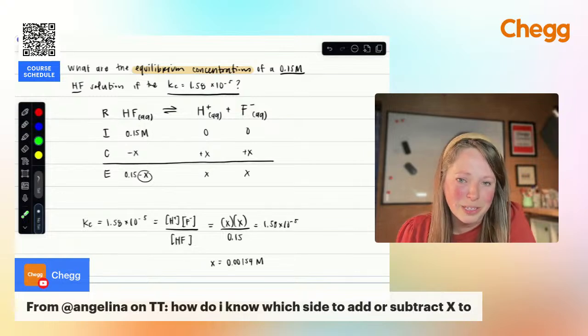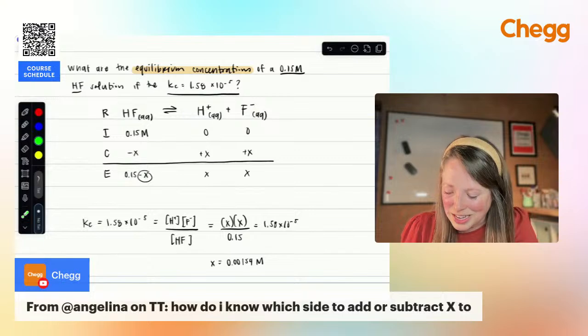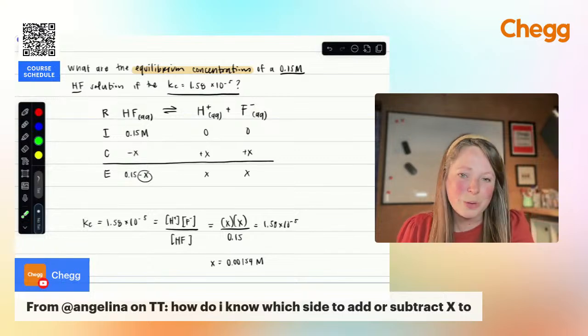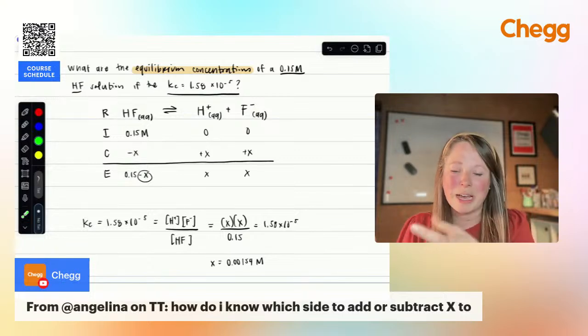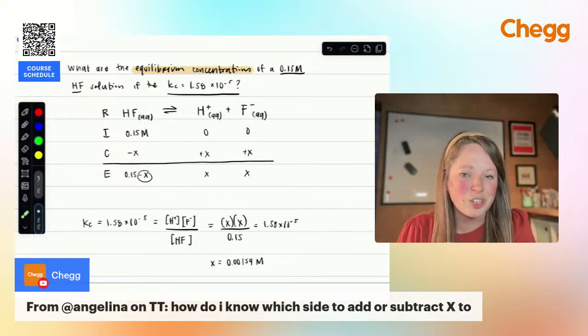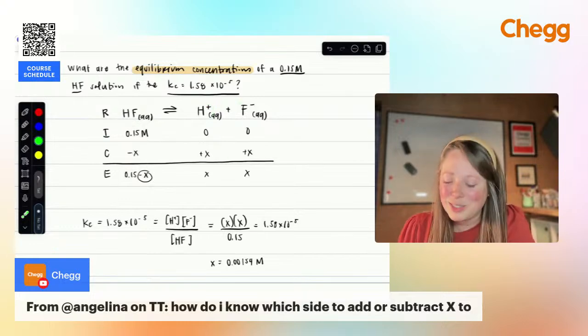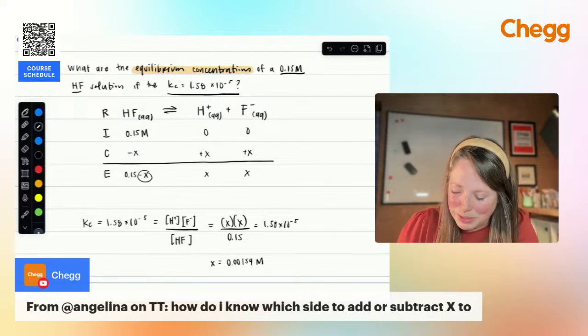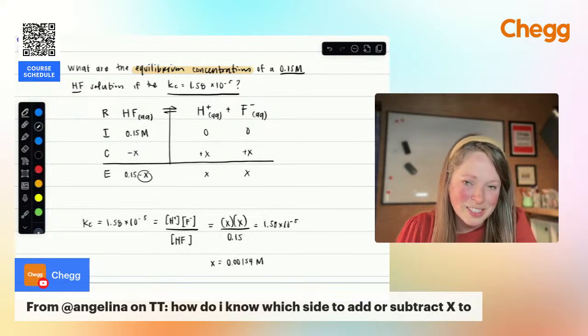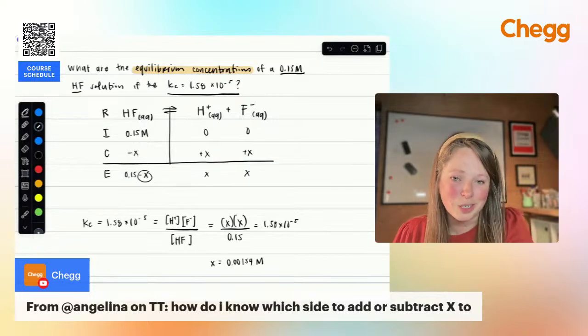We could also work backwards. We could figure out what was going on with each of those. We have X, we could then substitute that back in. So basically, you're just looking at this reaction and imagining it happening in solution. So I have HF. I'm watching it ionize or separate out into H plus and F minus. So that's how I know whether I'm subtracting X and where I'm adding it. It's always going to be the same: you're going to be subtracting from your reactants and adding to your products as that reaction proceeds.